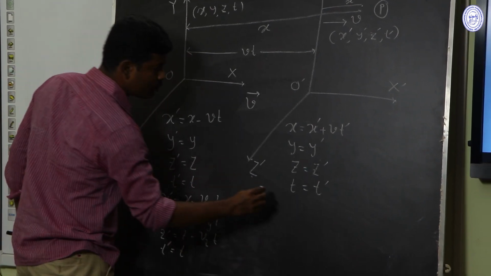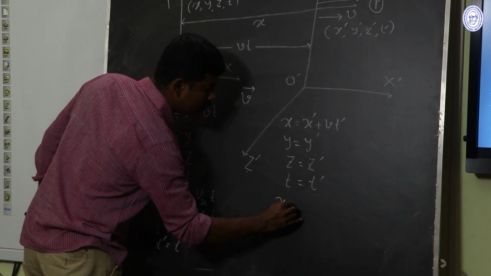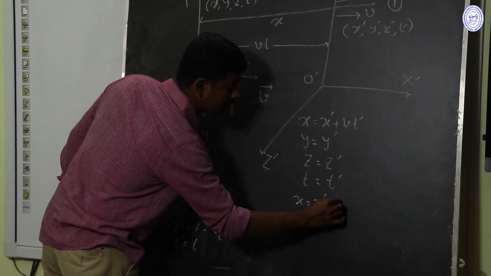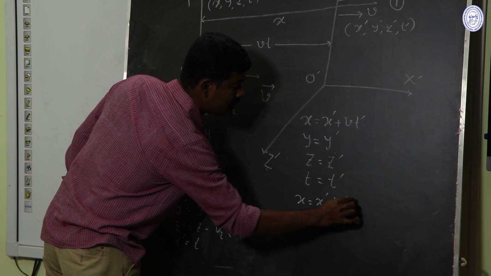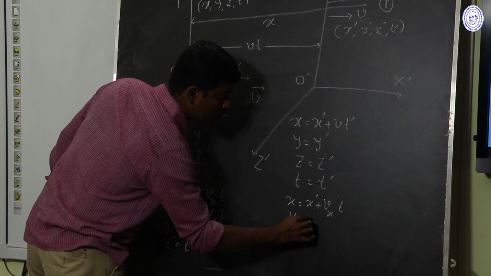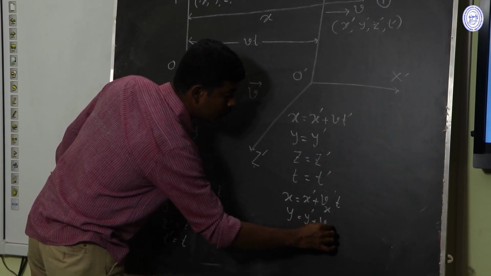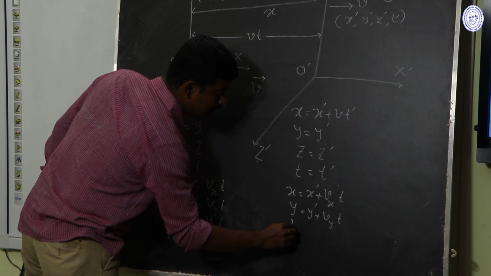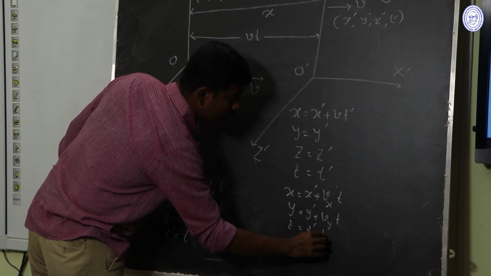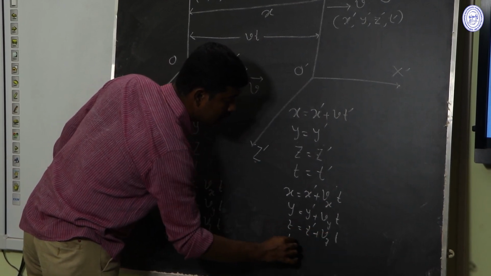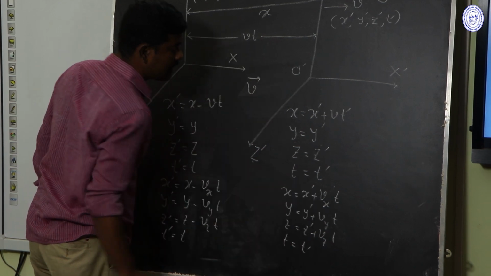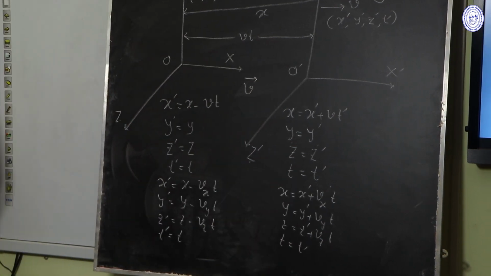Similarly, the inverse transformation relation will be x equal to x prime plus vxt, y equal to y prime plus vyt, and z equal to z prime plus vzt and t equal to t prime. These are the inverse Galilean transformation relations.